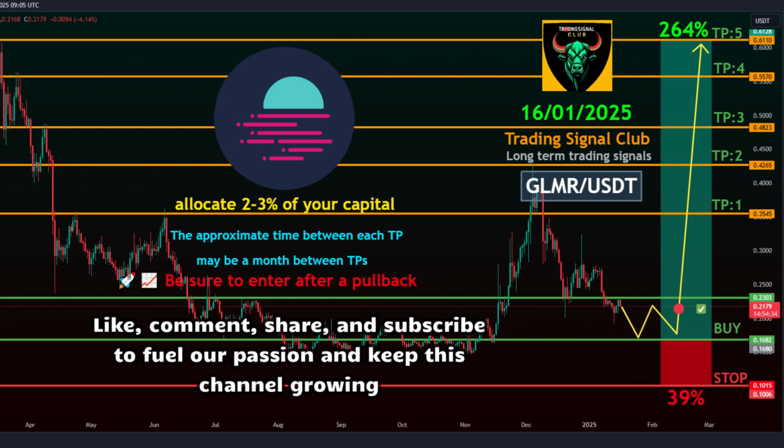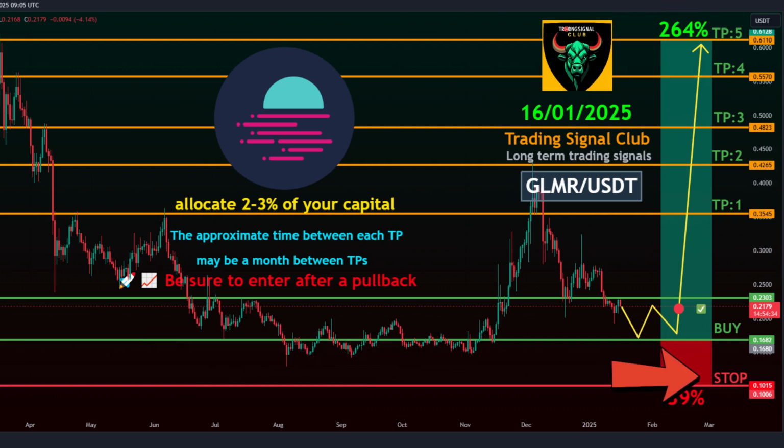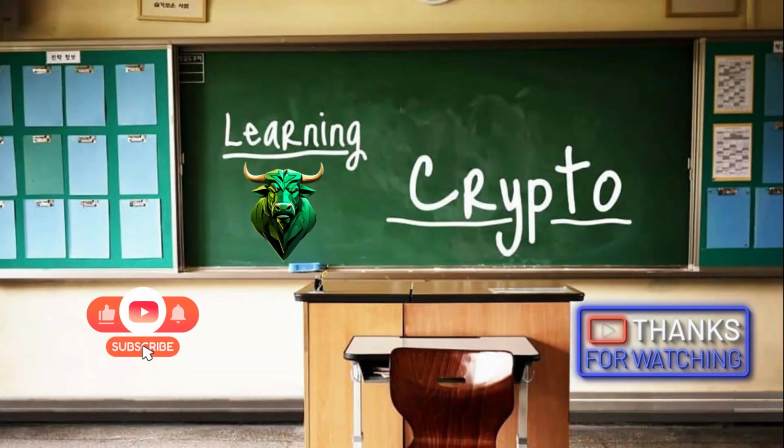Take profit targets. Target 1, 0.3545. Target 2, 0.4265. Target 3, 0.4823. Target 4, 0.5570. Target 5, 0.6110. Stop level, 0.1015.